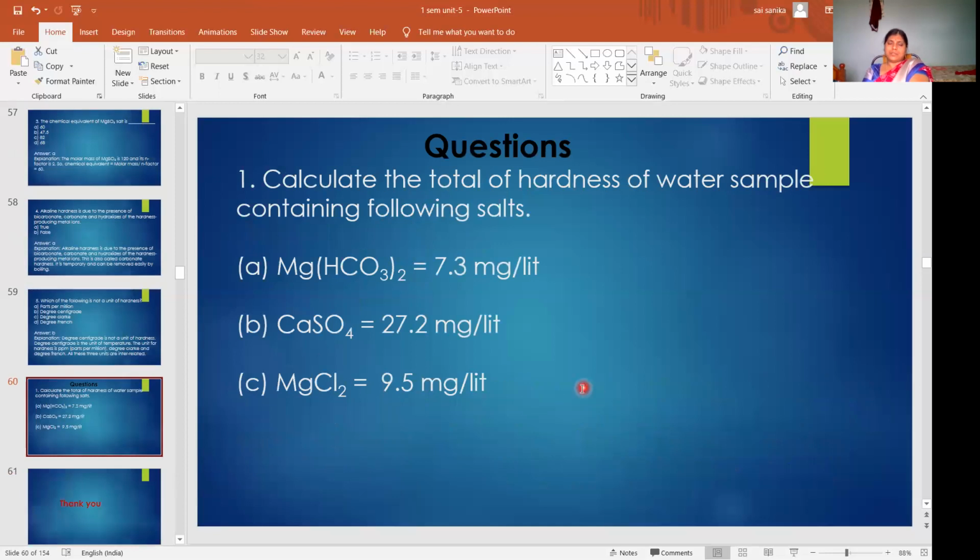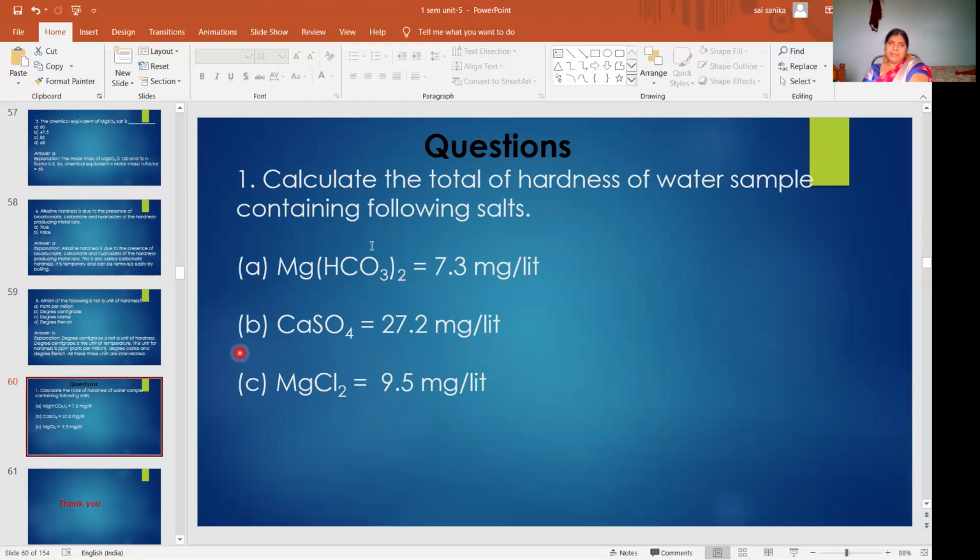Then come to the questions. Our topic is problems, and you will get different types of problems. I gave a simple question: some salts and their weights, and asked you to calculate the total hardness of the water sample. Here magnesium bicarbonate, calcium sulfate, magnesium chloride. So make a table: salt, weight, gram molecular weight and hardness.